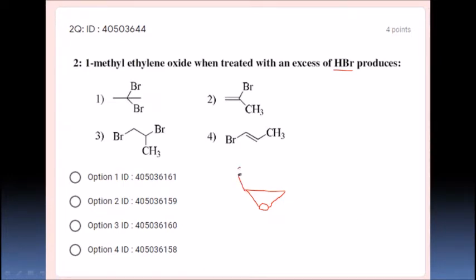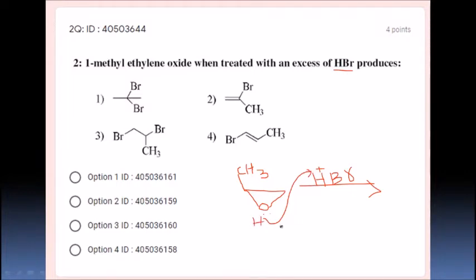So I can write CH3 here. This is 1-methyl ethylene oxide. What are they adding? Excess HBr. HBr is nothing but H plus and Br minus. What happens in this reaction? In the first step, this H plus is taken up by this epoxide. This is known as an epoxide, so it is going to have a partial positive charge. It takes H plus here and the ring will open.